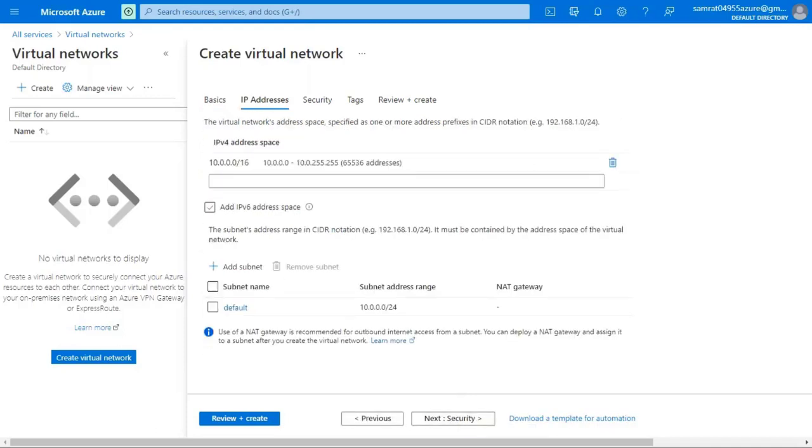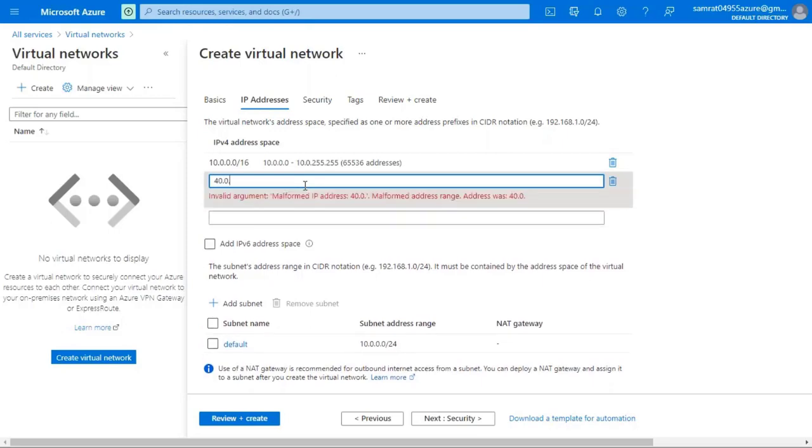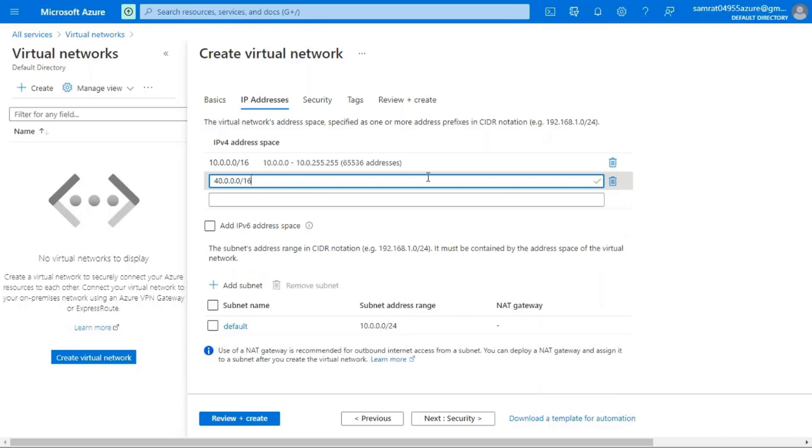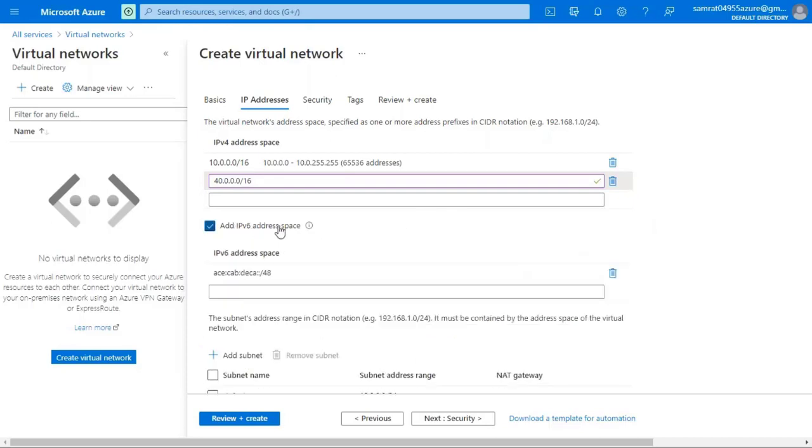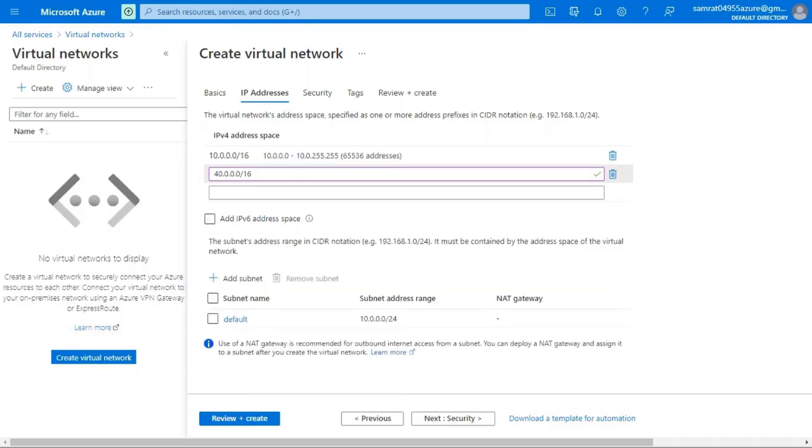Once you click on Next: IP addresses, you can see that the IPv4 address space is there by default. We'll be using our own IP address, 40.0.0.0/16. You can also select another IPv6 address space and give an IP address here, but we'll not be giving any address.